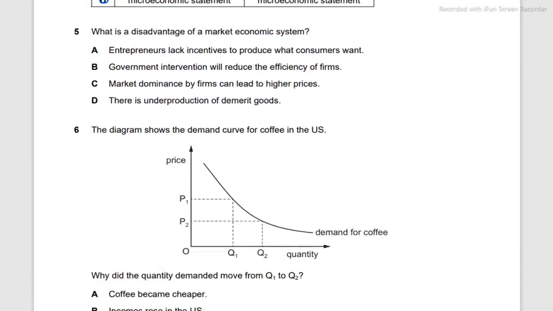What is a disadvantage of a market economic system? Now disadvantage, the word not, all these sort of words and twists in an MCQ are particularly very, very tricky. They can be tricky, since candidates can overlook the word not or the dis in the advantage and actually circle the wrong answer.